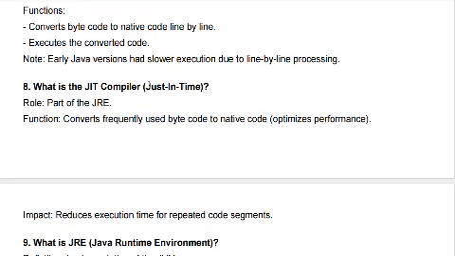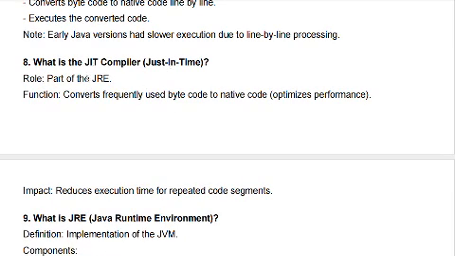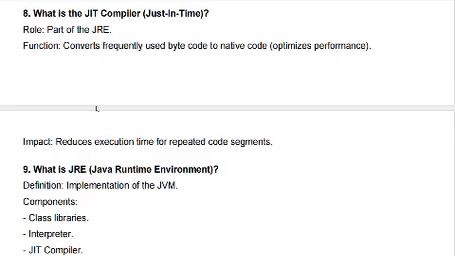What is the JIT compiler? Just in time. The JIT compiler converts the frequently used code to native code, optimizes performance, and reduces the execution time for repeated code segments. The JIT means the entire code will be executed at a time, not one by one line. This is nothing but the JIT compiler.